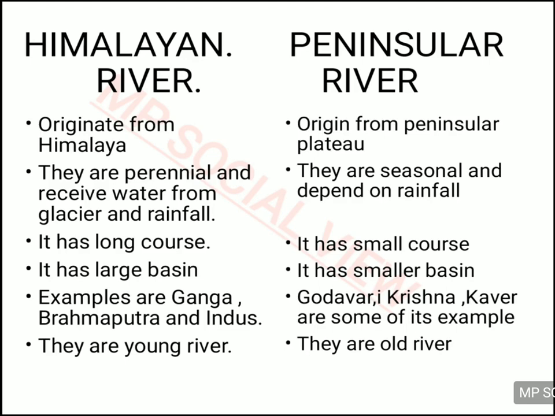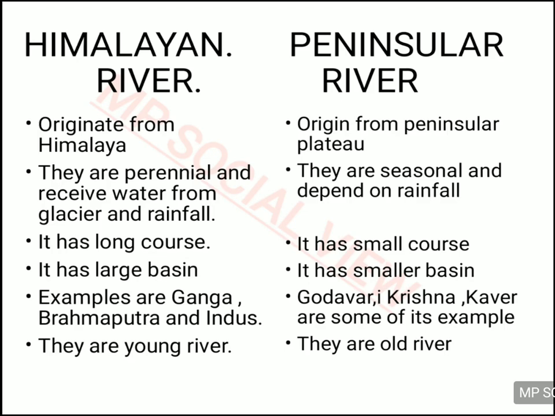And the Himalayan drainage systems are perennial rivers. Perennial rivers are those rivers which have water throughout the year. They have water throughout the year because they are not only dependent on rainfall. They are getting water from the glacier also, because most of the rivers originating from the Himalaya start from some glacier or other. So when they start from a glacier, the glacier supplies them water in all seasons. So they don't have to depend only on the rain. They can get water from the glacier also. That's why they are perennial rivers which have water throughout the year.